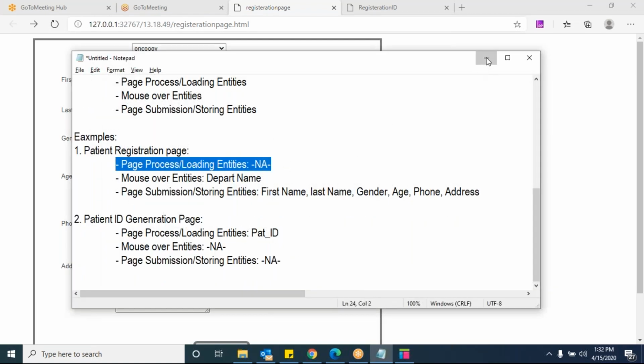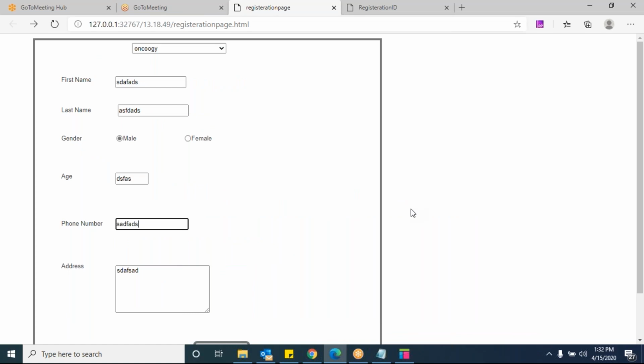So only the invalid status comes under page loading. Yes, all error conditions, invalid status, that is a message. Do remember, that is not an entity. Yes. Status messages will not be considered as entities. Entities is nothing but from the backend. If you are getting some information, such as patient IDs or booking IDs or prescription IDs, that information we are storing in the backend and we are getting it. This invalid credentials you just saw is not one.